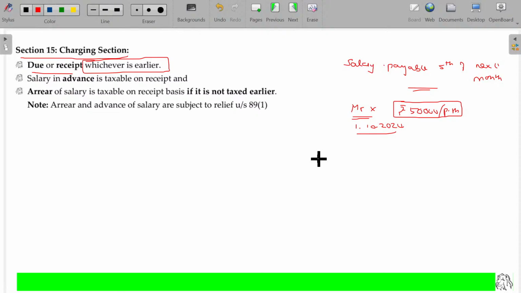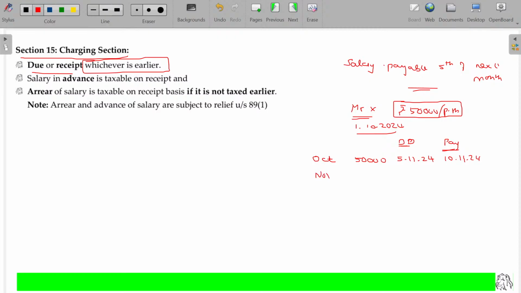Now, for October month, 50,000. What's the due date? October month salary will be payable on 5th November 2024. What's the payment date? Payment is made on 10th November 24. Not necessarily will the income be settled or received exactly on the due date. Maybe 2 or 3 days delay may also happen.